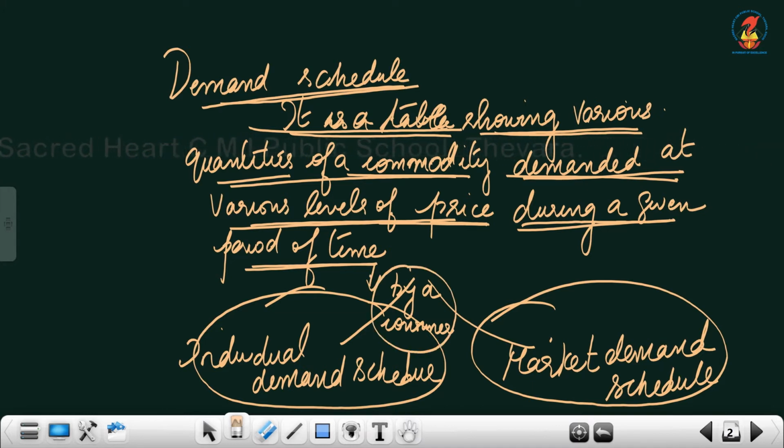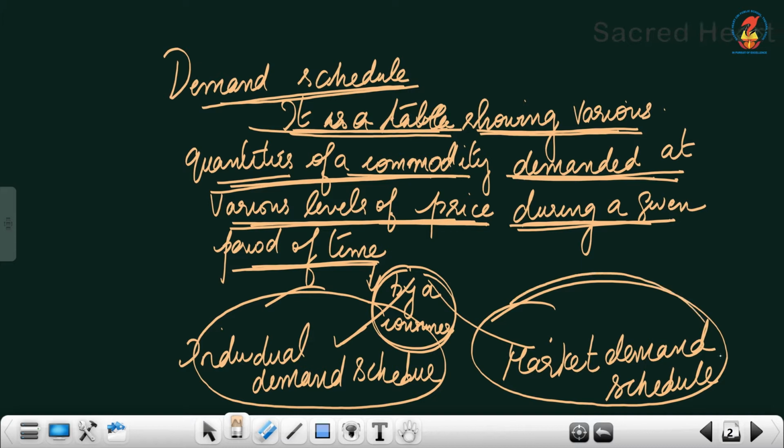So how will you define that? Individual demand schedule is a table showing various quantities of a commodity demanded at various levels of prices during a given period of time by a consumer. That is known as individual demand schedule. Likewise, how will you define market demand schedule?